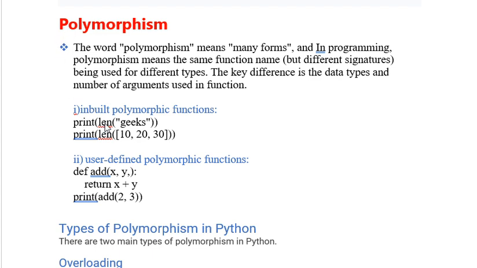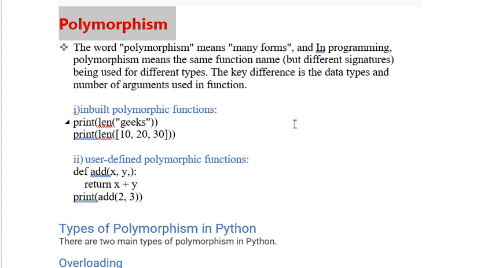So take the example of this. Print len of geeks. So this is the word geeks. How many letters do we have here? 1, 2, 3, 4, 5. So the output will be displaying 5, because we have 5 characters in the word. Now take an example of numbers, which are integers. We have 3 numbers like 10, 20, 30.